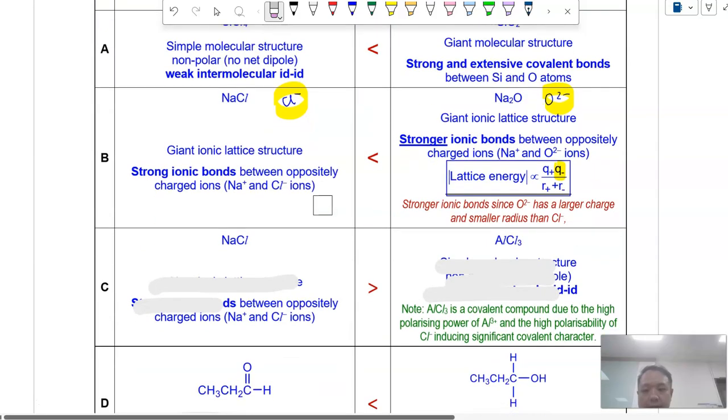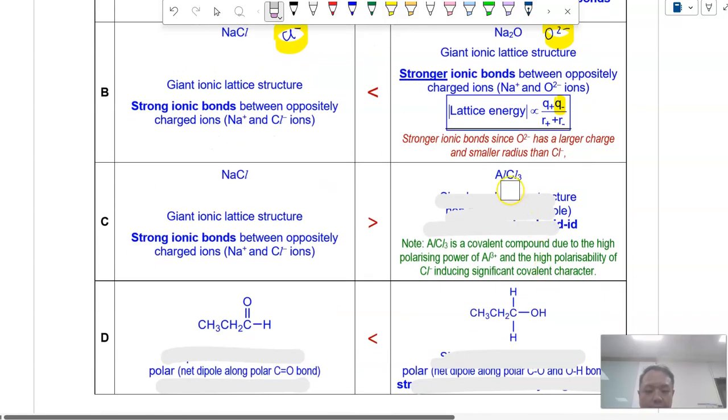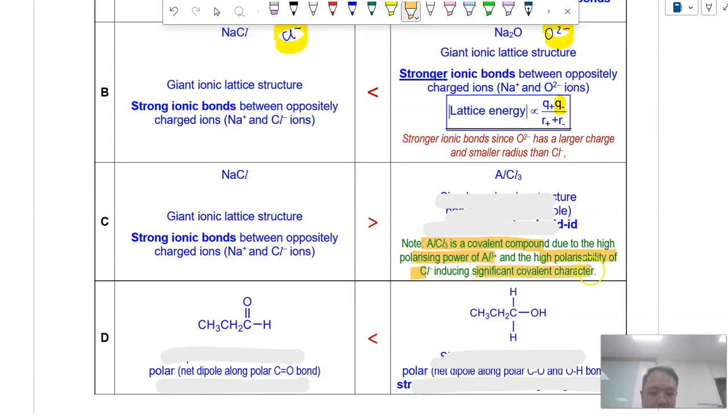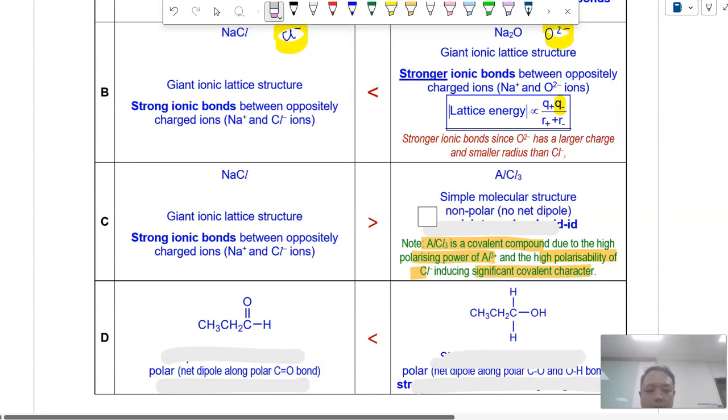Okay, moving on to C. NaCl, same giant ionic, so you have strong ionic bonds. There's nothing complicated about it. AlCl3, although you have a metal and a non-metal, we hope you remember it's an anomaly where it's a covalent compound due to the high polarizing power of Al3+ and the high polarizability of Cl-, and this induces significant covalent character, and therefore AlCl3 is a simple molecular structure with no net dipole, and therefore it's a weak intermolecular